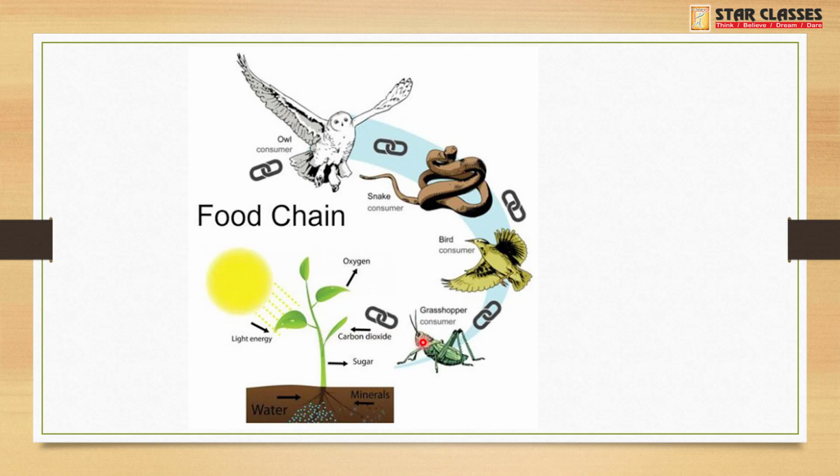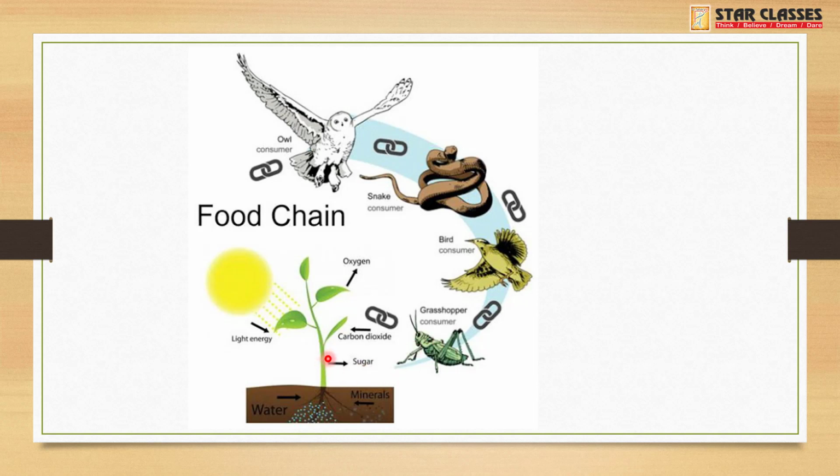So we can conclude that a plant is the only autotrophic living being in nature and others are dependent on it.